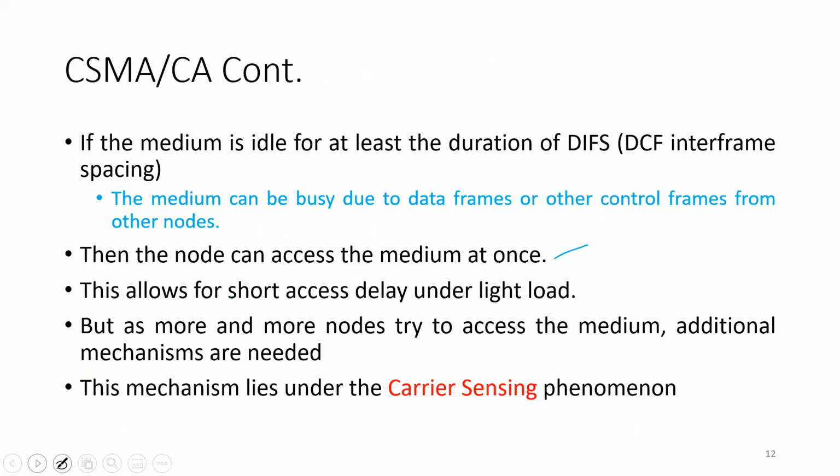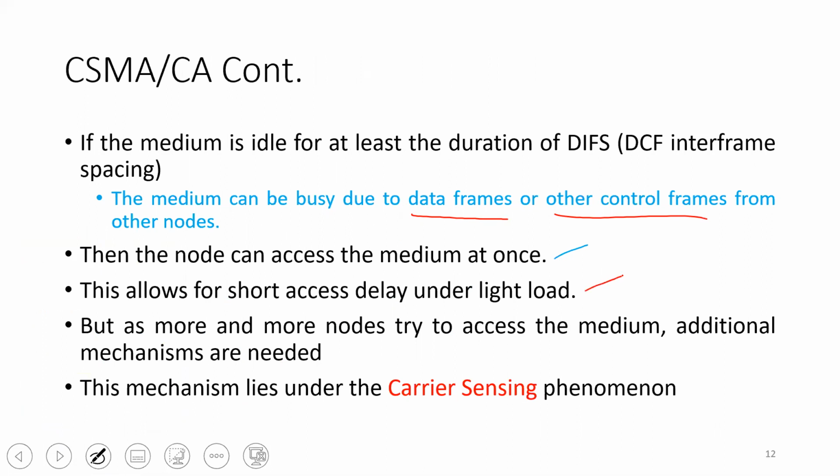Now, the medium can be busy due to data frames or other control frames that are communicated from other nodes, other stations, or the access point. If the medium is free, everything is easy and the station can immediately send the frame after waiting for DIFS amount of time. So what is the advantage of this particular scheme? This allows for short access delay under light load.